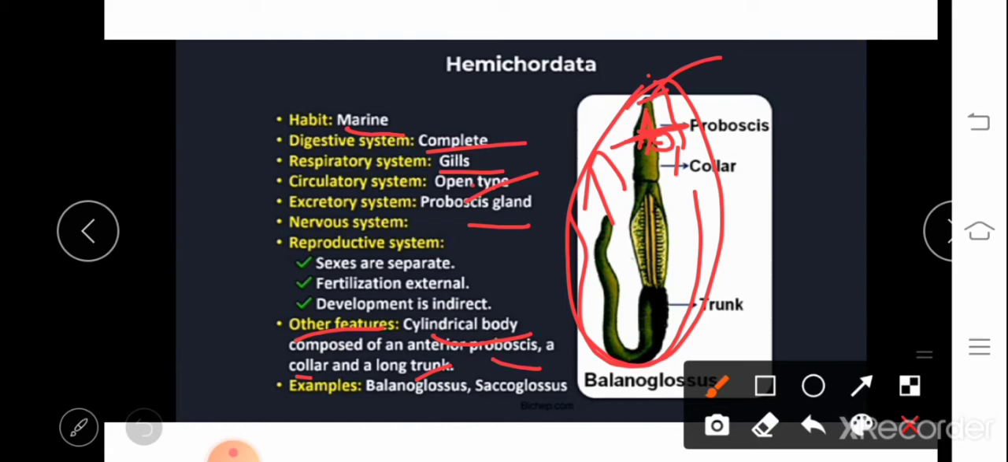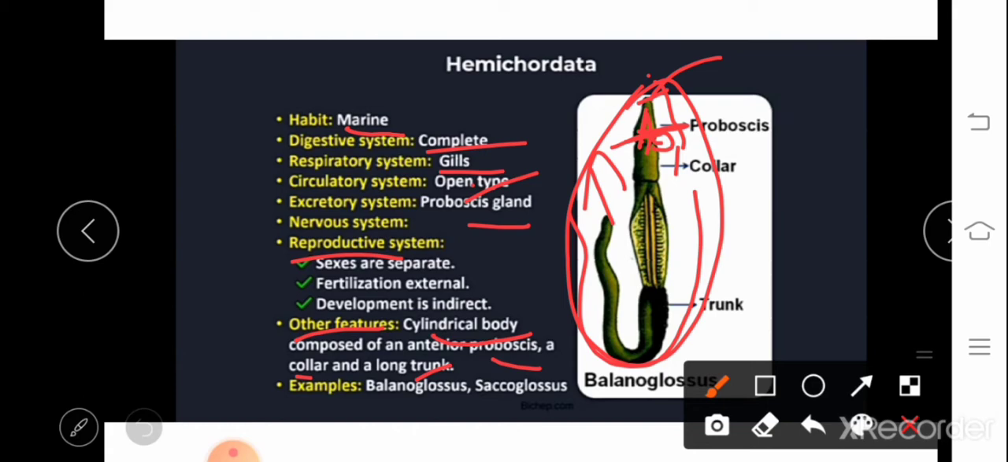Next is about reproduction, or the reproductive system. Here sexes are separate. Fertilization is external since they are marine animals. Development is indirect. So this is all about the characteristic features of phylum Hemichordata.